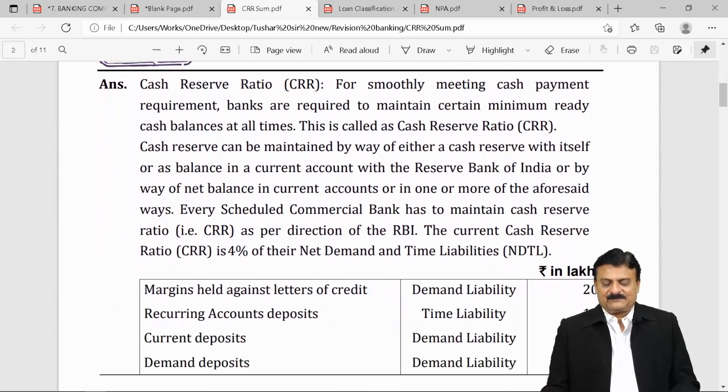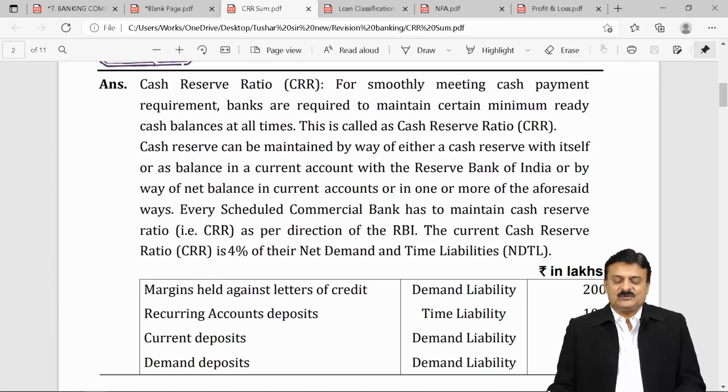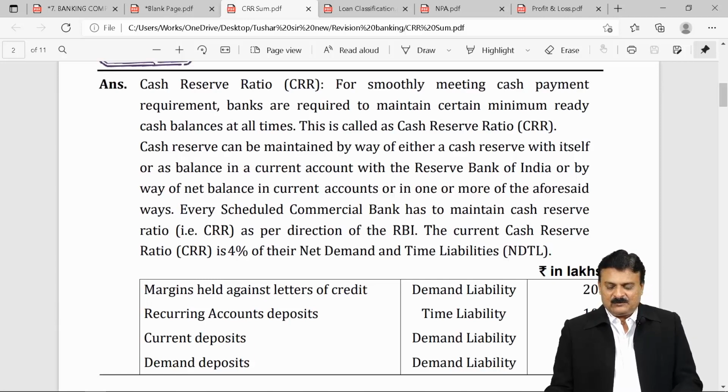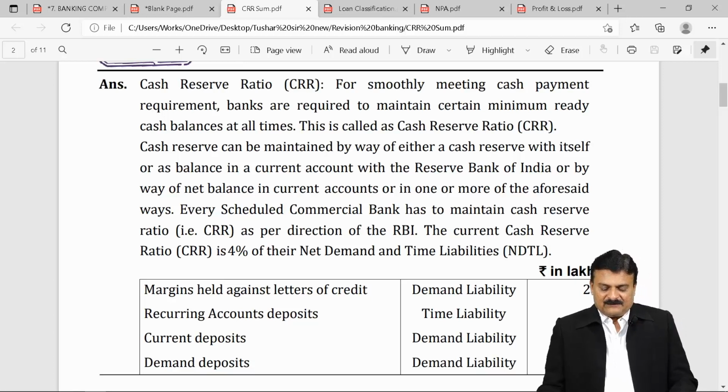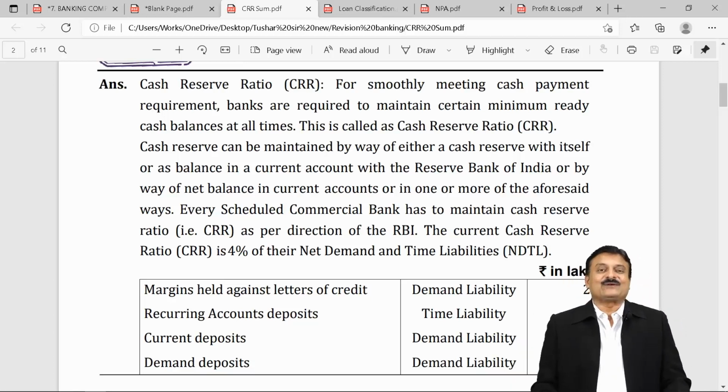Cash reserve ratio: for smoothly meeting cash payment requirements, banks are required to maintain a certain minimum ready cash balance at all times. This is called cash reserve ratio. Of course, this has to be kept with RBI. Cash reserve can be maintained either as cash reserve with itself or as balance in a current account with the Reserve Bank of India.